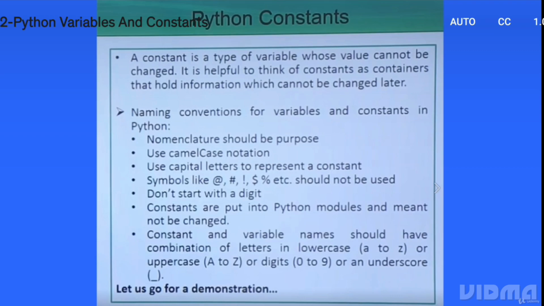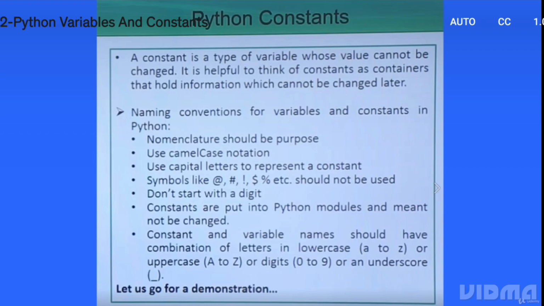The commonly used naming is the camel case notation. What is the meaning of camel case? Camel case means the first letter will be in lowercase, but if there are multiple words in the variable name, the next words start with capital letters and the rest of the letters are in lowercase. Use capital letters to represent a constant.